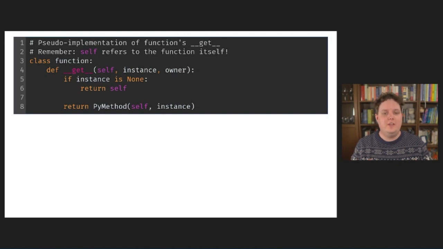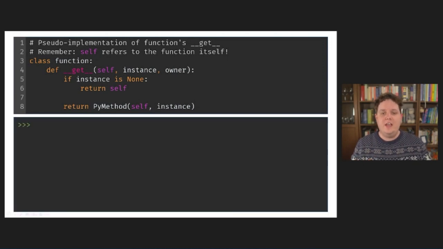When it gets created, it gets the function as we pass self to it, and it gets the instance as we pass the instance parameter to it. And that is how a bound method already knows which instance it is bound to. It happens when the function is accessed.